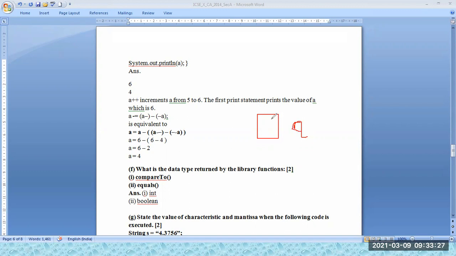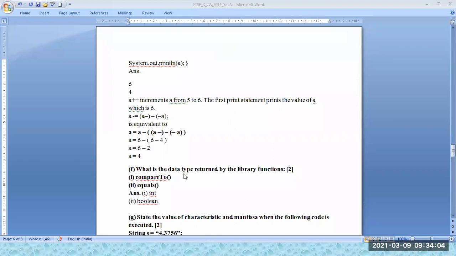Okay, so initially the value was 5, then it became 6. Okay, when I say A minus minus, so this has become 5 actually. Okay, but it is post. So because of that, we are taking 6 over here. Then we have minus, and this is minus minus A. So here this will first decrement, that is 4, and so this will be 6 minus 4. So 6 minus 4 is 2, and then 6 minus 2 is 4. So answer is 4. You can show the evaluation in the exam. Okay, it will be more easy for you to understand.